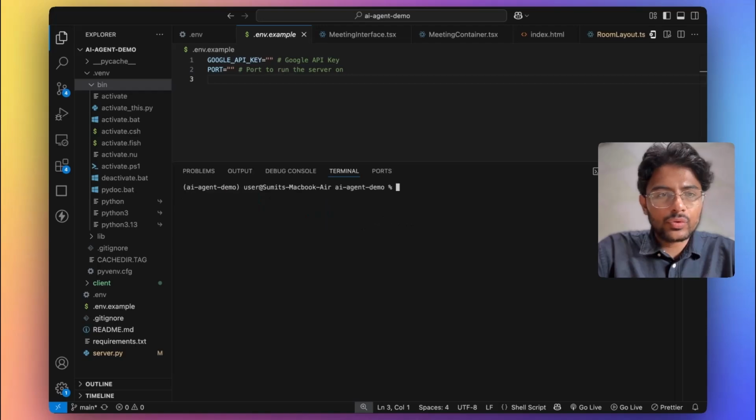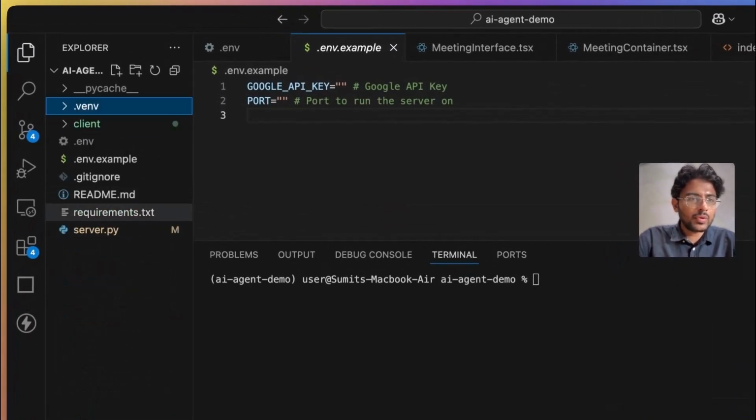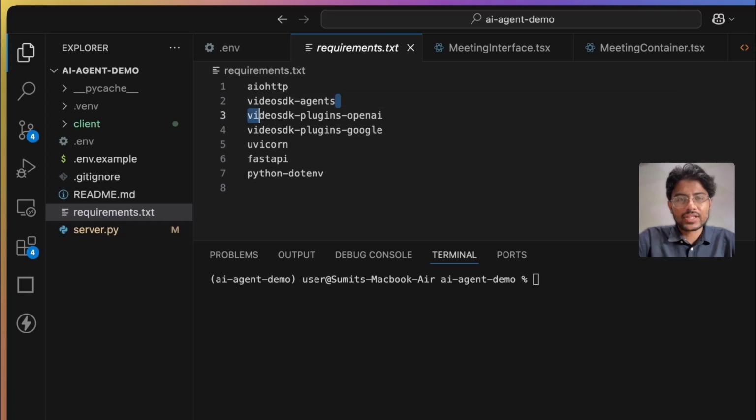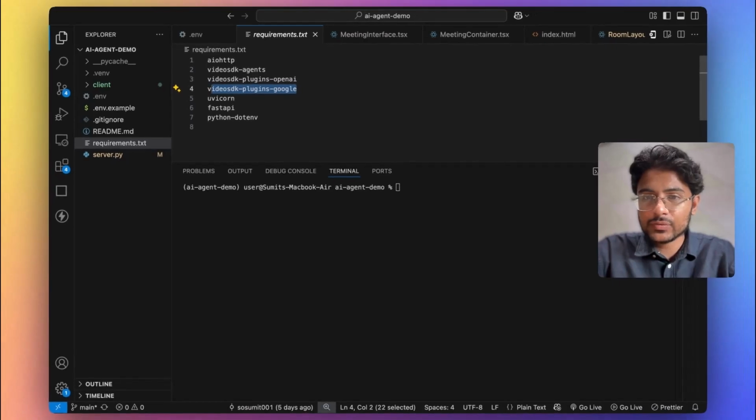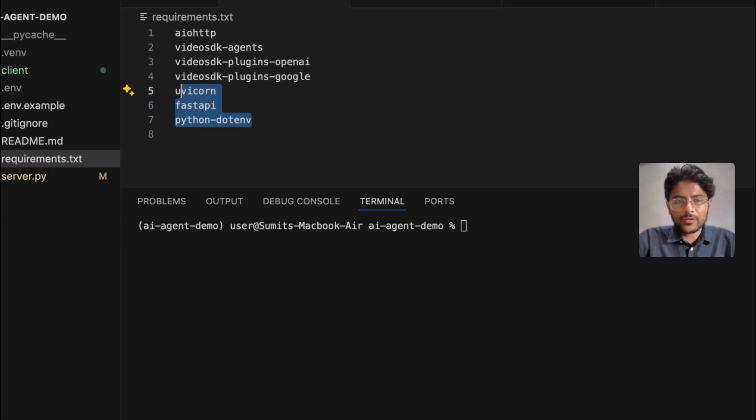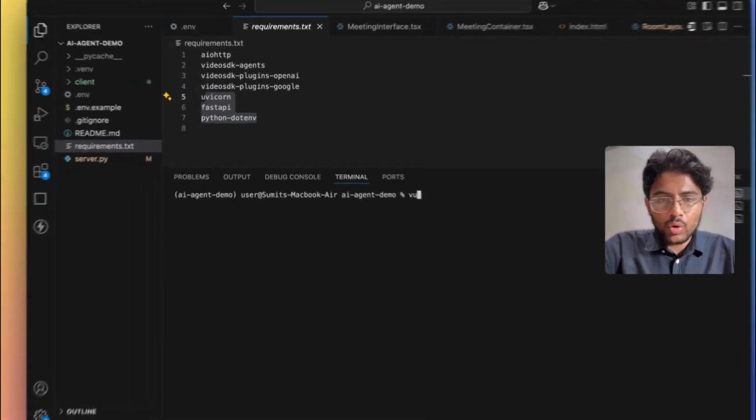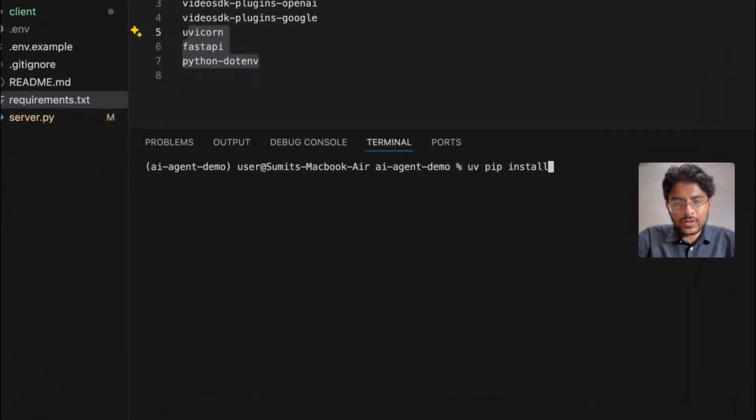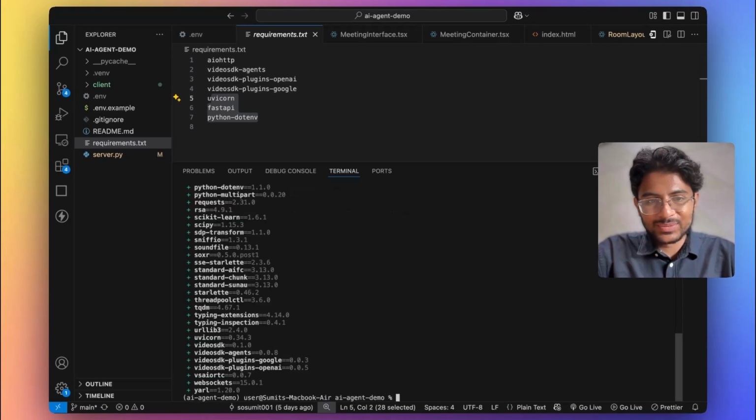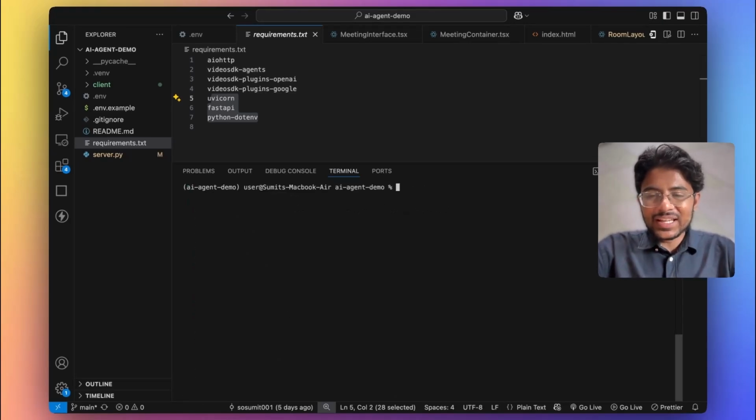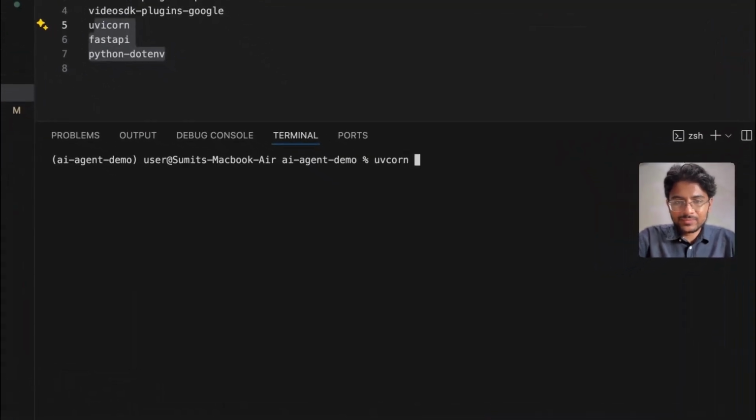Then I have to install all the dependencies. If you look at this requirements file, we are using VideoSDK agents. What we are using is this Google plugin. We provide different plugins for different speech-to-speech models. And then Uvicorn and FastAPI to build a simple server. Alright, so now let's install all the dependencies. For that, we can just reference this requirements file. As you can see, it's pretty fast. And then we can simply run our server.